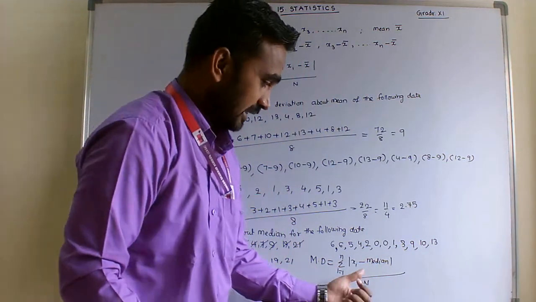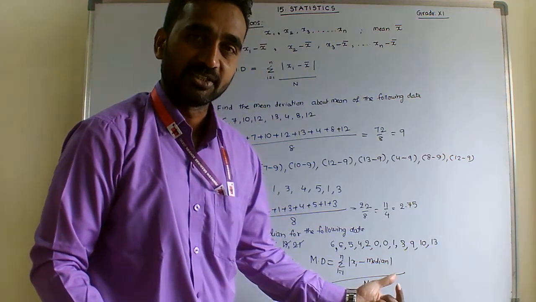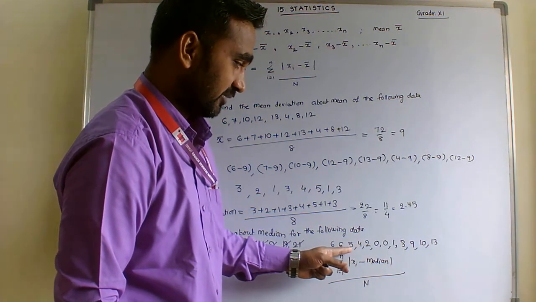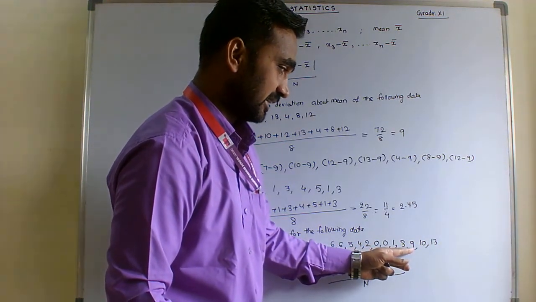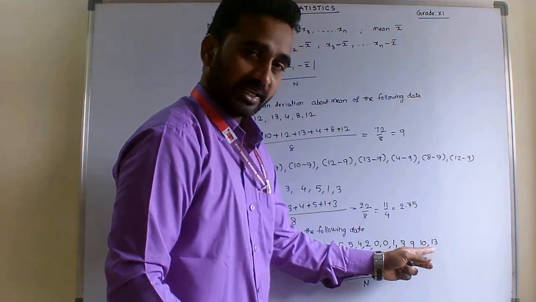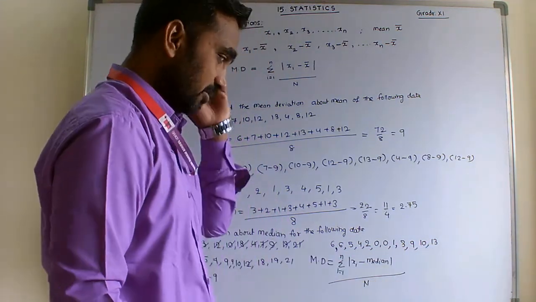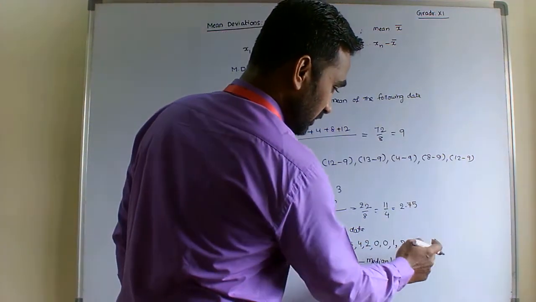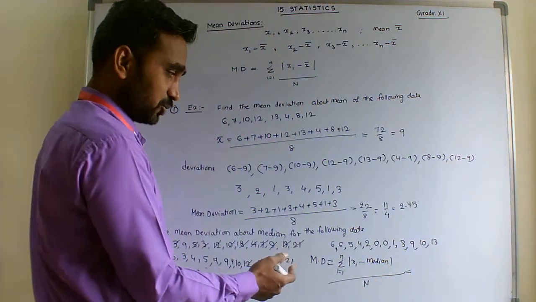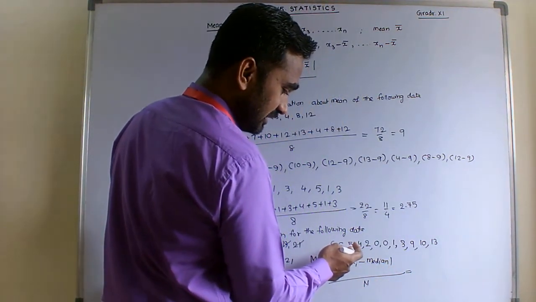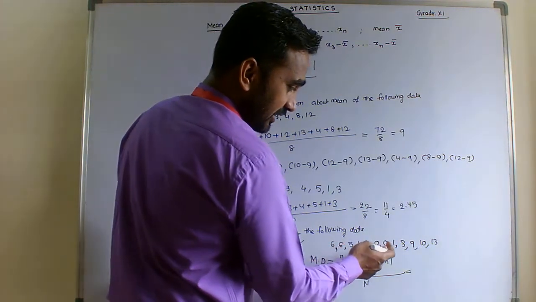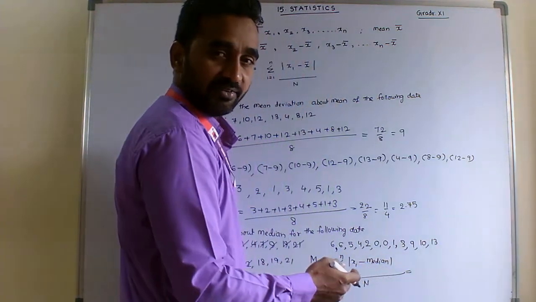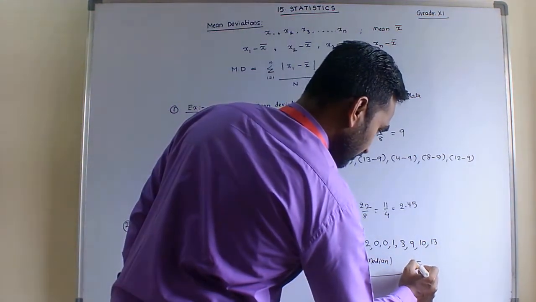I calculated the deviations about median and now their sum: 6 plus 6 is 12, 17, 21, 23, 24, 27, 30, 36, 46, 49, 55. So the sum is 55, divided by 12, that is 55 by 12.